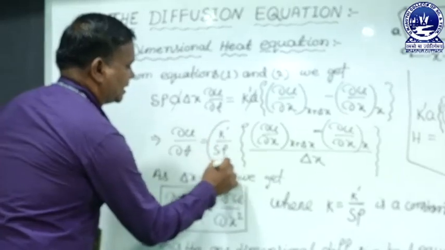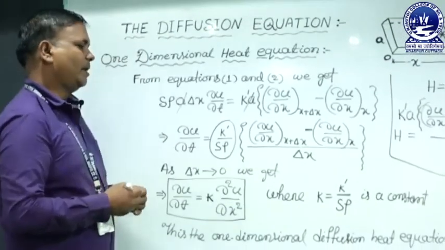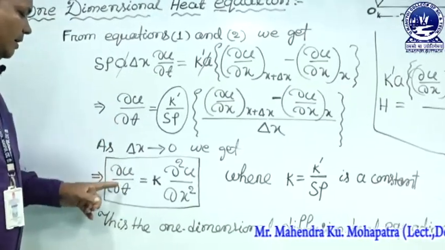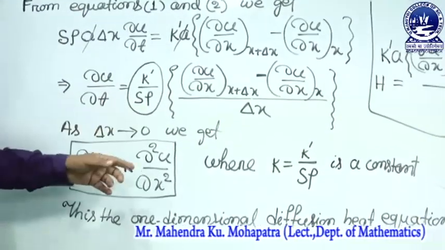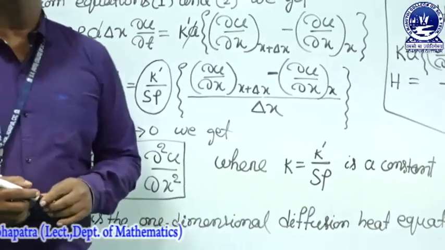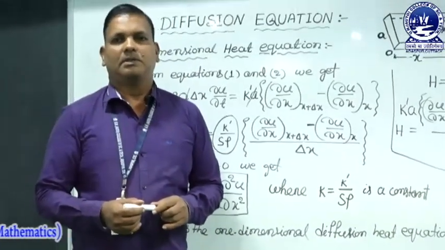The constant K dash by S rho we take as another constant K. So del U by del T equals K times the second derivative. So this is the one dimensional heat diffusion equation. Thank you.